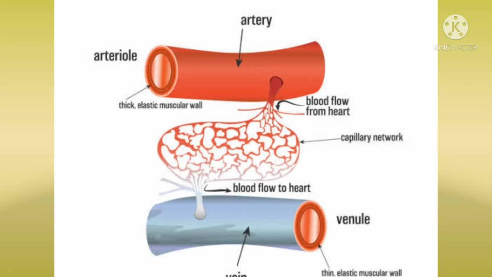In the topic of arteries, veins and capillaries, these are the questions asked from the exam point of view. Diagrams are given, children. Name the diagrams A and B. It is also one type of question. What are the differences between these two, I mean between arteries and veins?